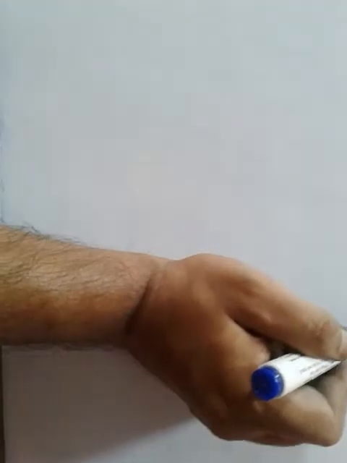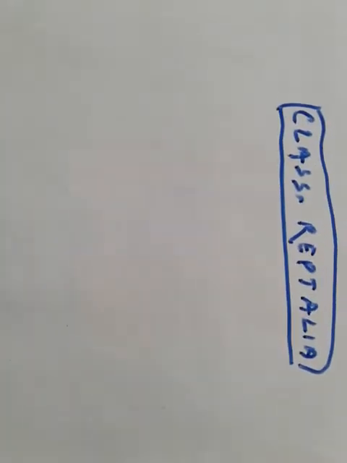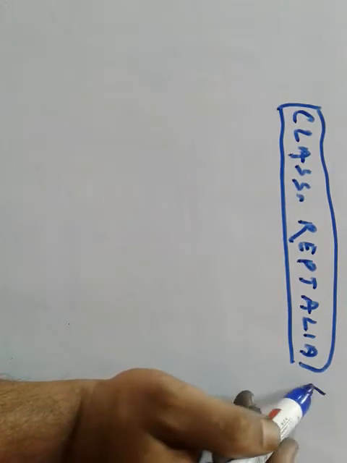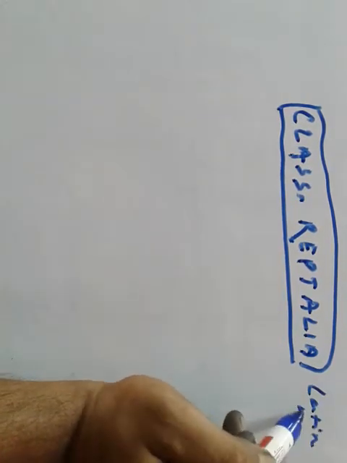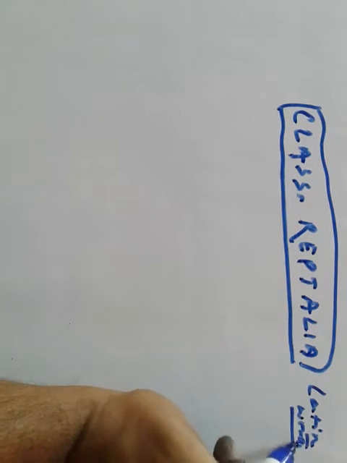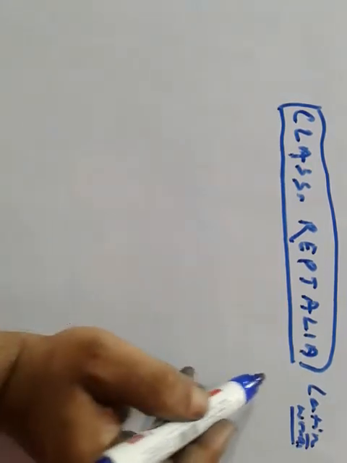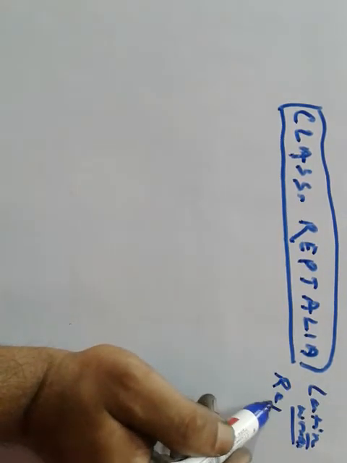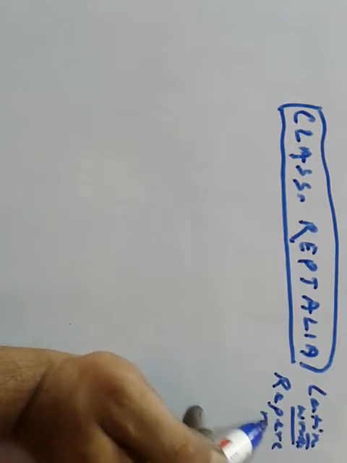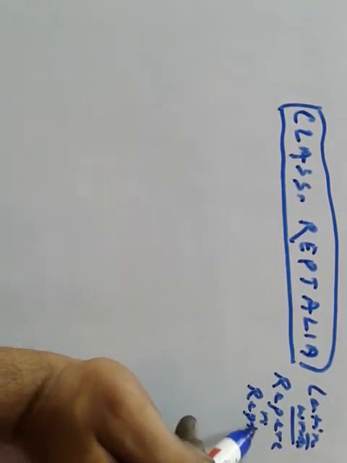Class Reptilia. It is derived from Latin words. What are those Latin words? Repere or reptum.